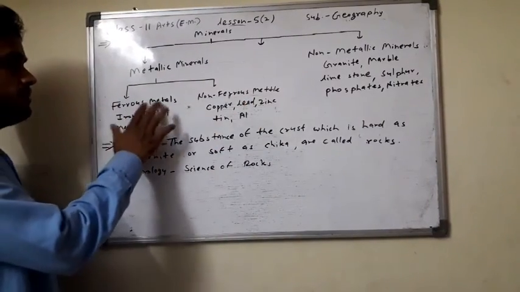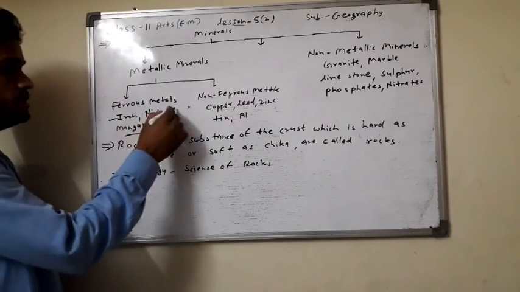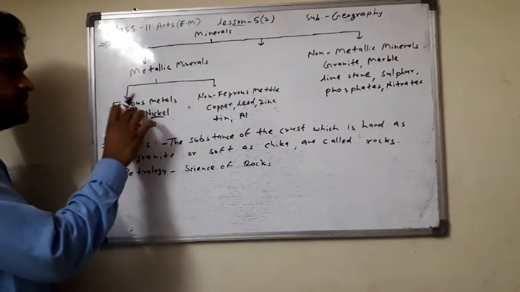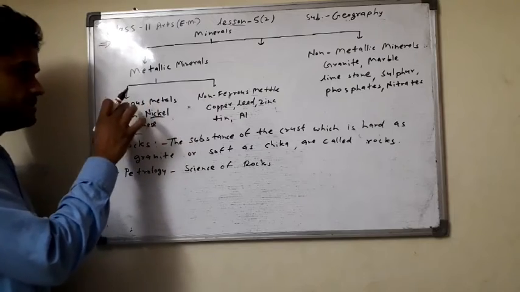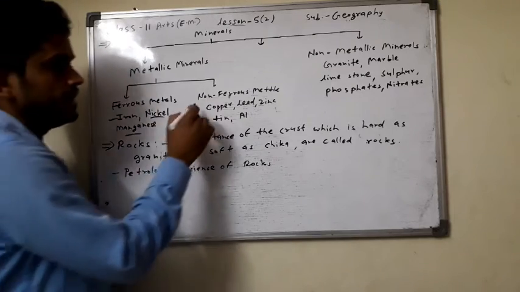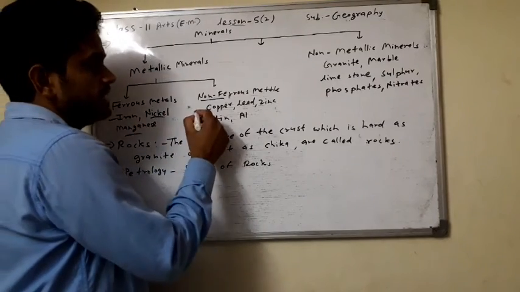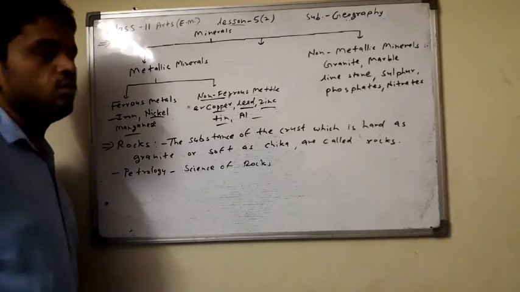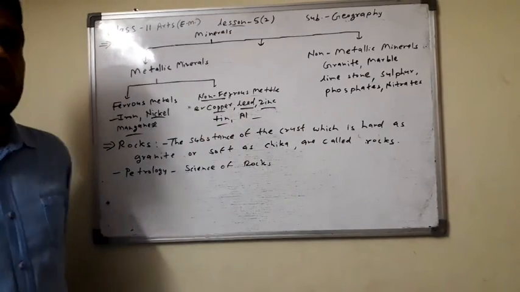Examples of ferrous metal: iron, nickel, manganese. All these are metallic minerals, known as ferrous metal, and all have a part of iron. Non-ferrous metals do not have a part of iron, and examples are copper, lead, zinc, tin, and aluminum.